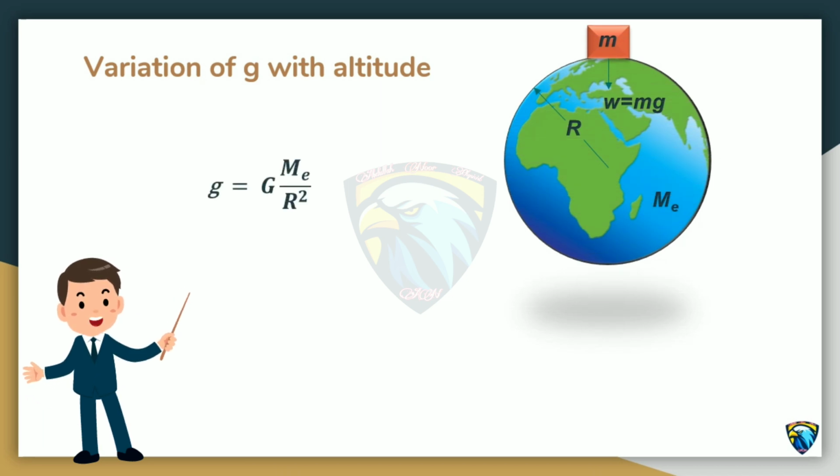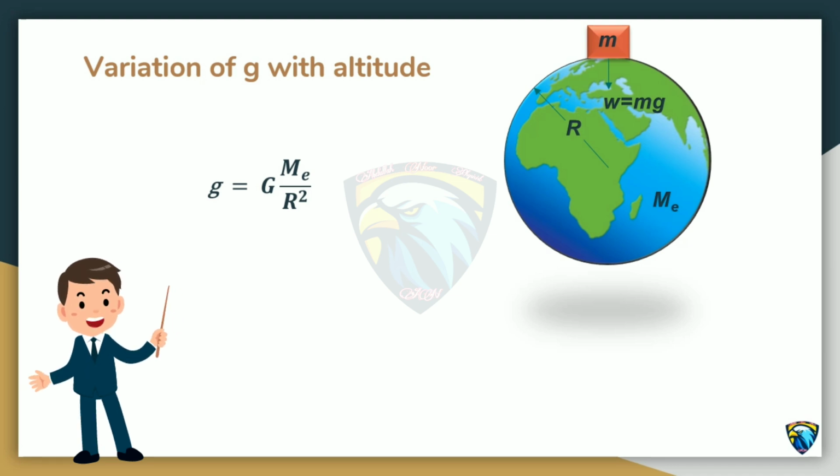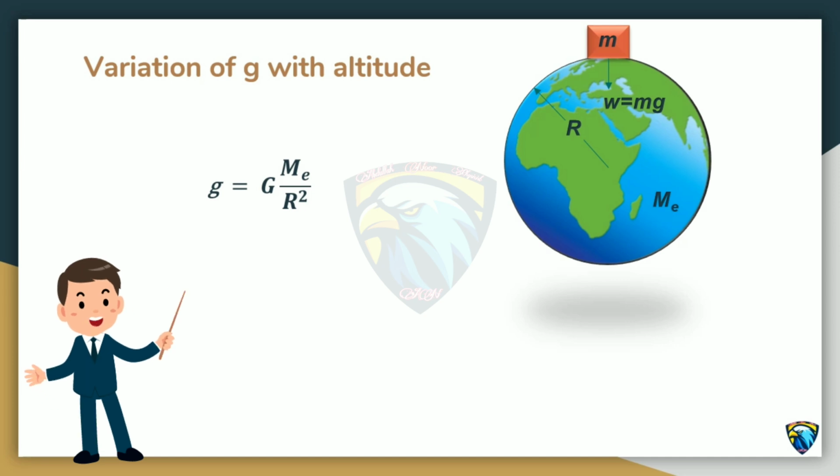The equation shows that the value of acceleration due to gravity small g depends on the radius of the earth at its surface. The value of g is inversely proportional to the square of the radius of the earth, but it does not remain constant. It decreases with altitude. Altitude is the height of an object or place above sea level. The value of small g is greater at sea level than at hills.